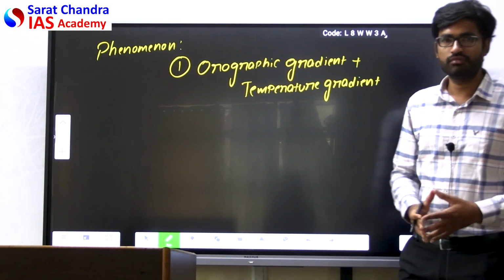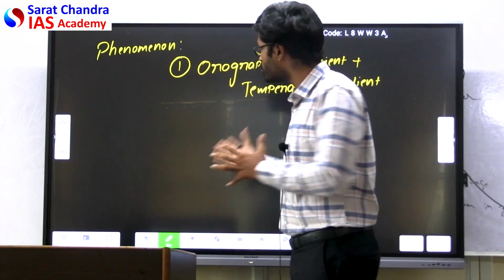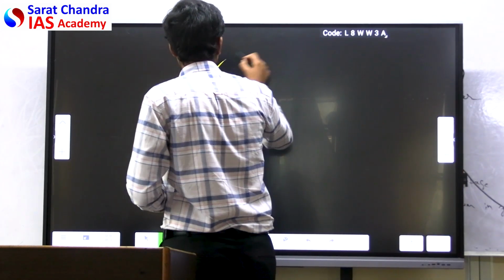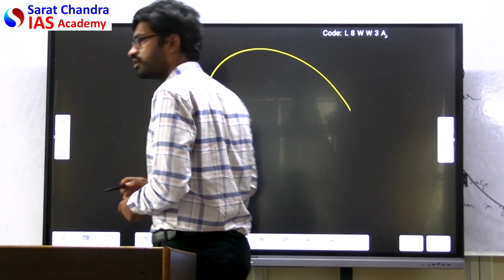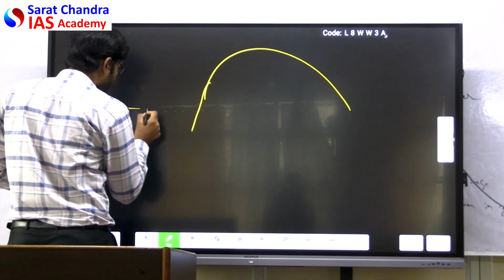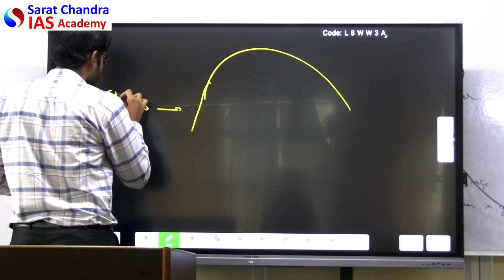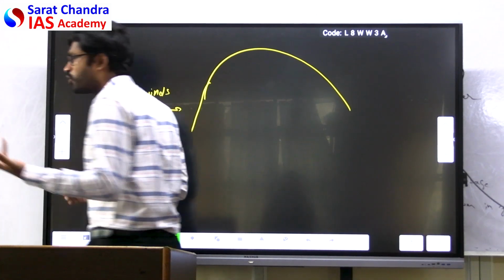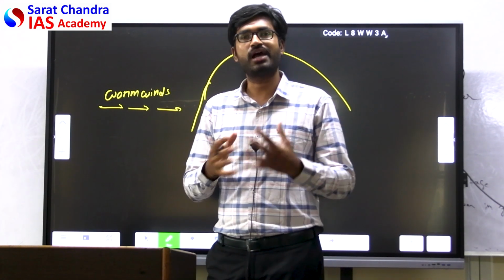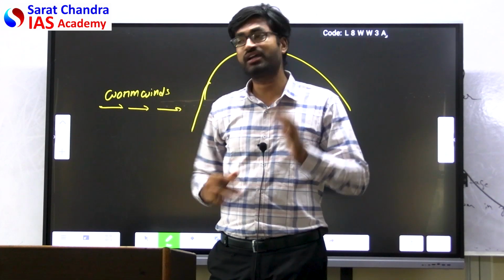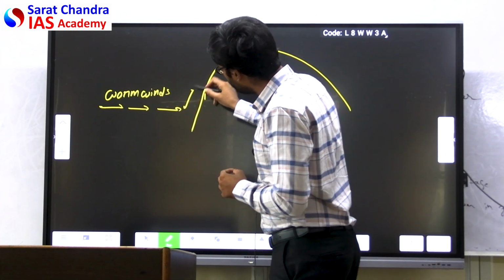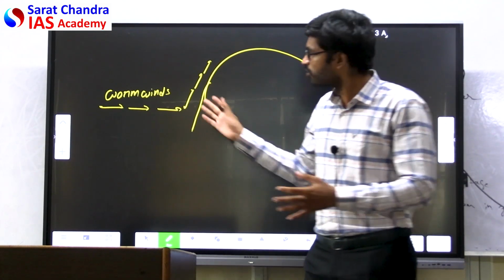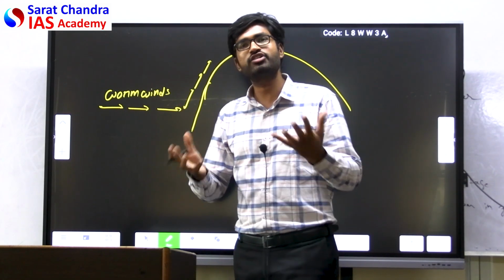How can you show it visually? You need to show these sort of things visually. What is orographic uplift? You consider this is a mountain and there are warm winds which are coming. It can be from an ocean, it can be from the land, which has captured the moisture. When there is orographic uplift, it will try to uplift and it will get saturated. This is called orographic gradient and temperature gradient.